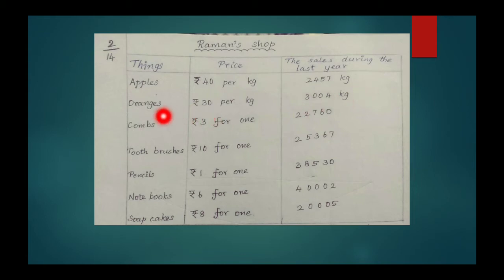Similarly, for oranges, rupees 30 per kg. And how many kilograms of oranges are sold? 3004 kilograms are sold. Similarly, all the details are given in the question. Go through the question carefully.